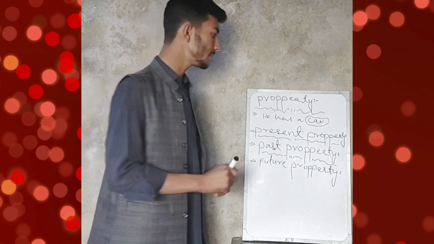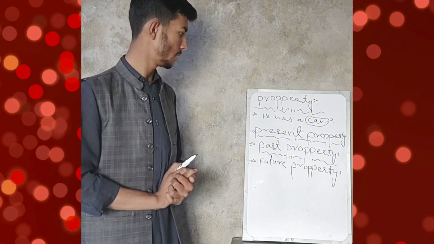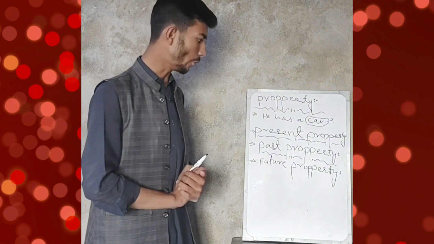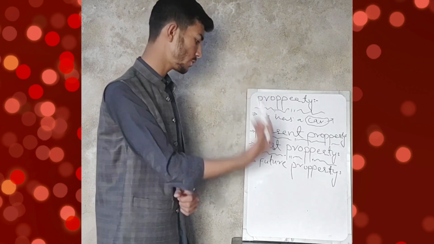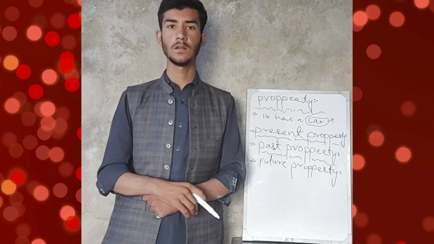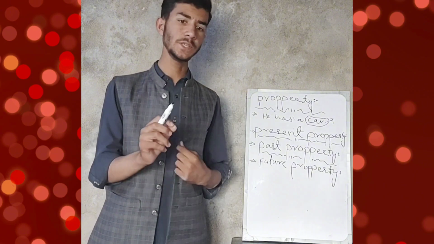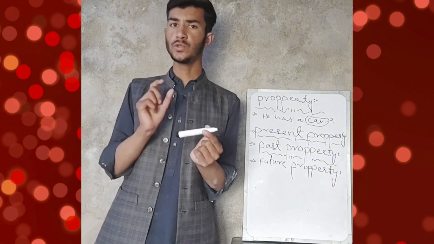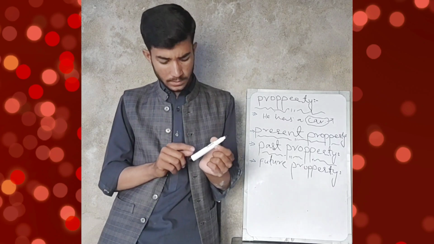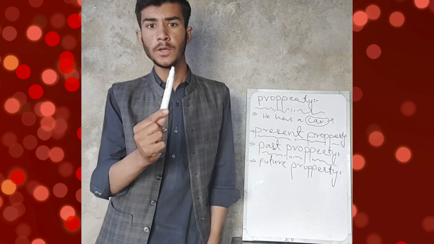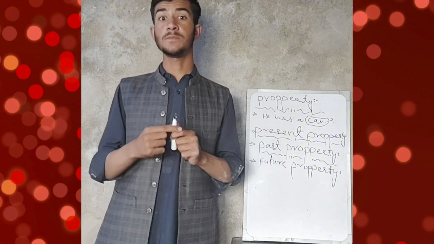Car is my property. After that, we have three types of property. First one is present, second one is past, and third is future property. What is present property? Present property is that thing which shows us present property. Like I have this is my marker. I have this marker in present time. It's my present property.